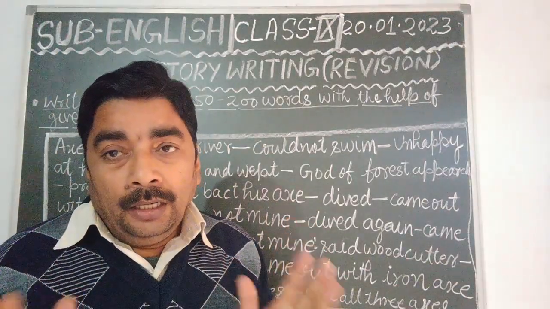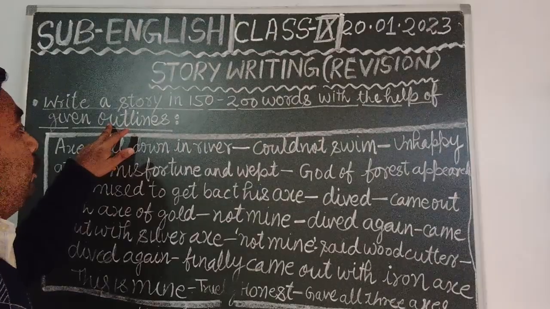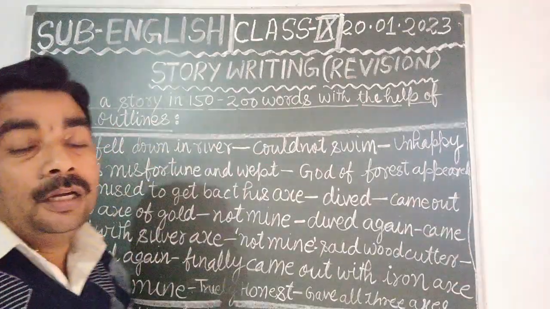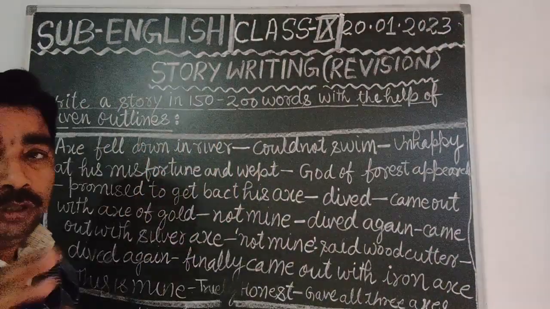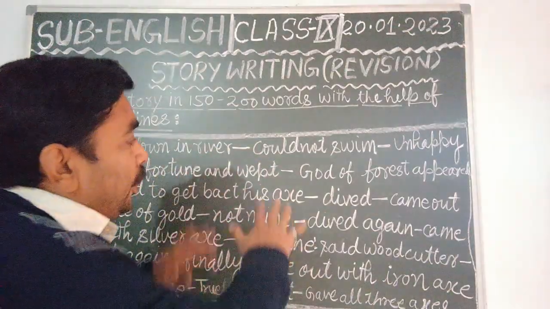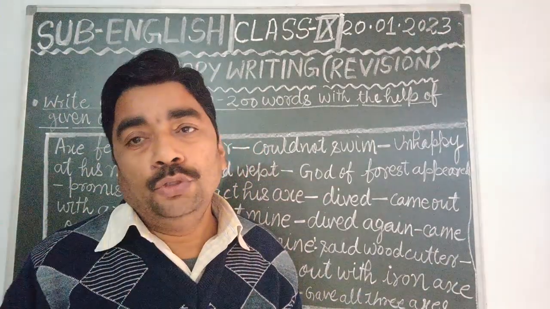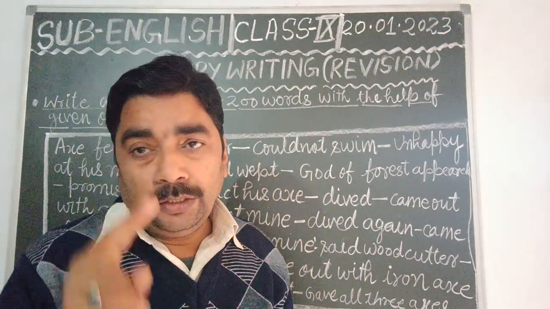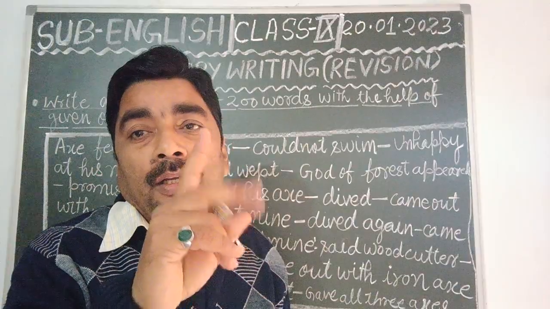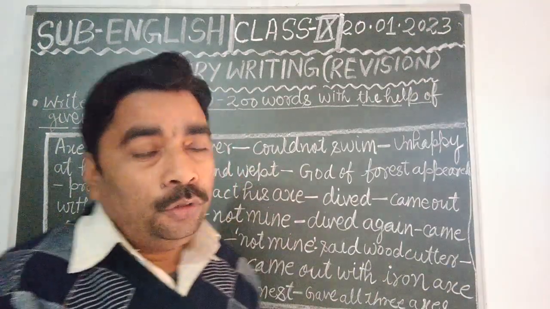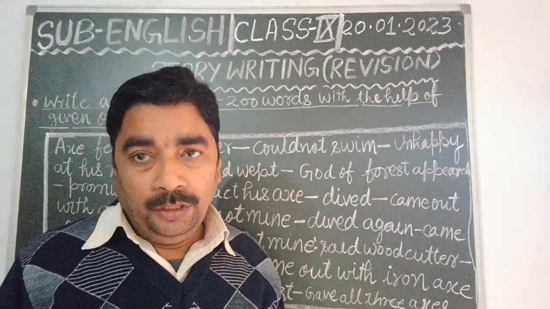And the second type of question will be on the basis of given outlines or given hints. In the question, hints and outlines will be given, and on the basis of them you have to complete the story. Two ways: on the basis of given outlines and on the basis of given beginning lines. Understood? So today we have discussed both types of questions in the class, dear students.